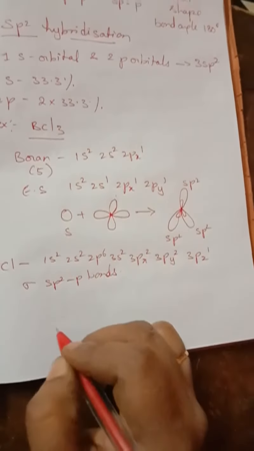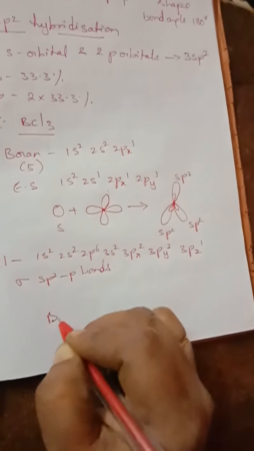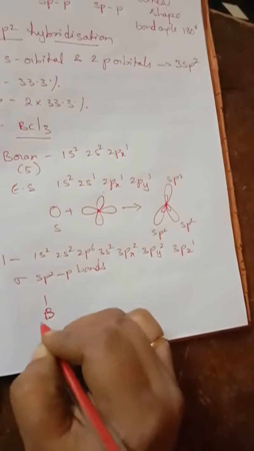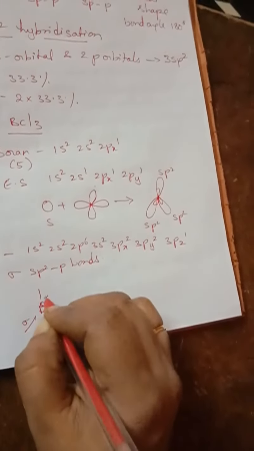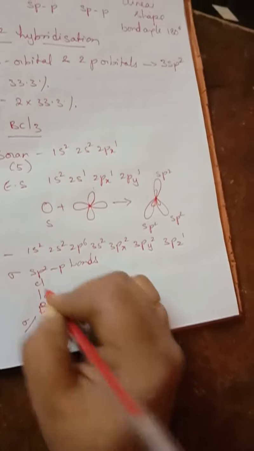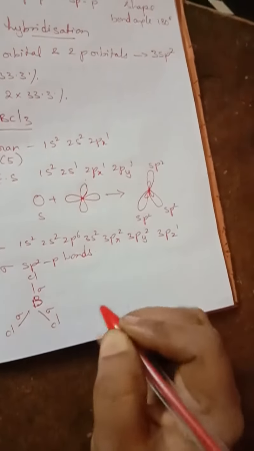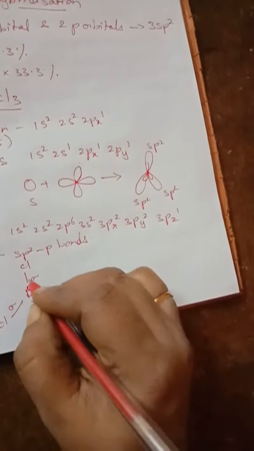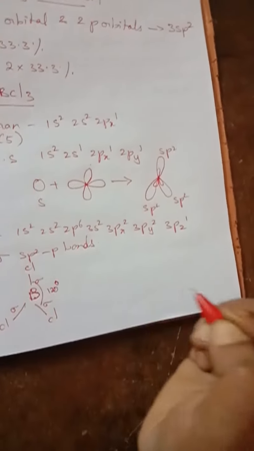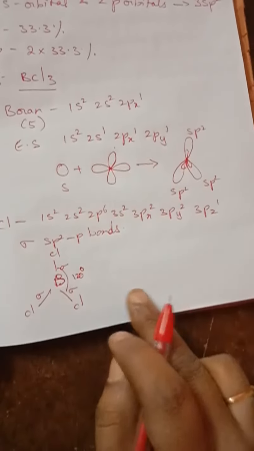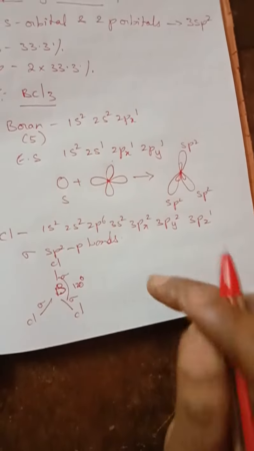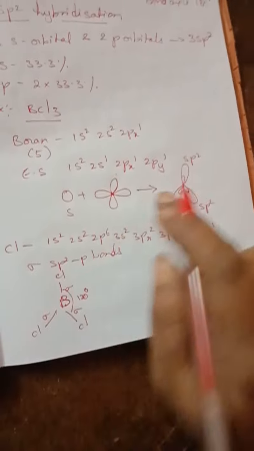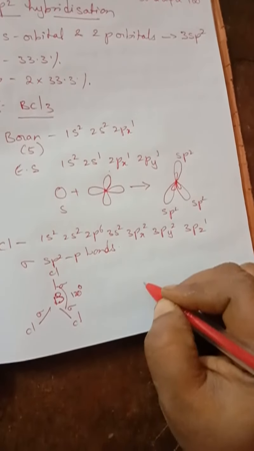The structure will be like this. First you see, here boron will be present, and chlorines will be present on this, isn't it? So this is also a sigma bond, this is also a sigma bond, this is also a sigma bond, with the chlorines, and the bond angle will be 120 degrees. So now how is the structure of this? First, this one you have to draw.